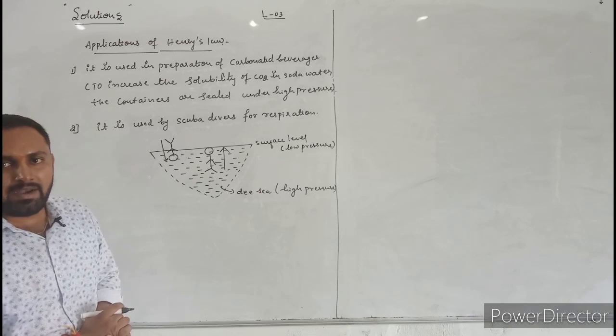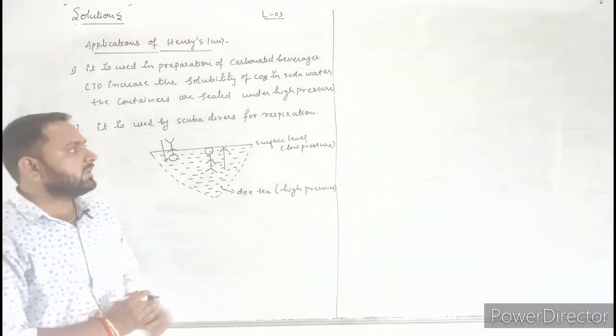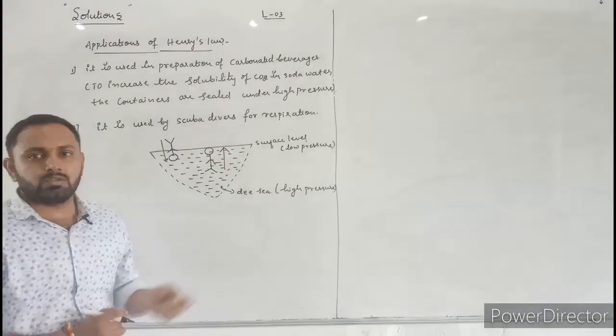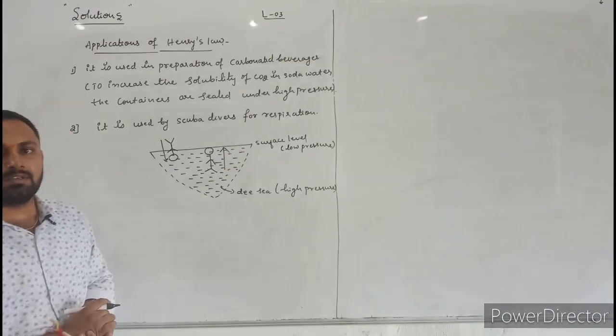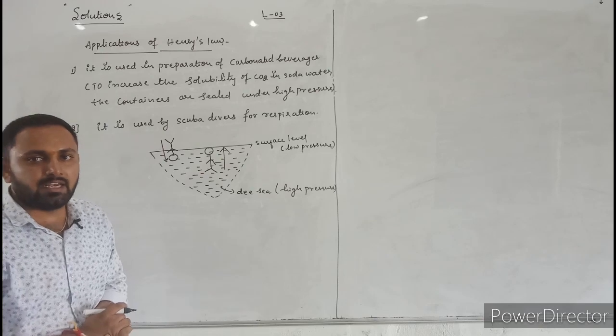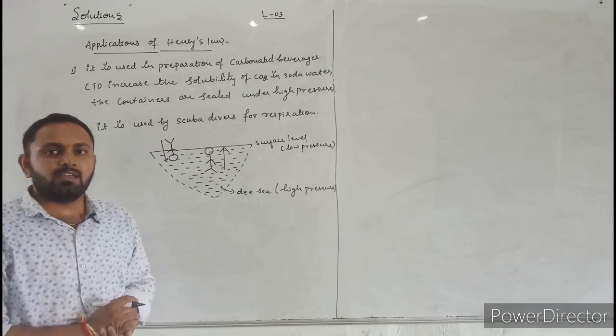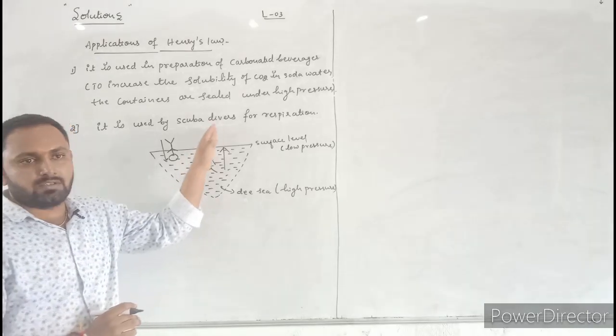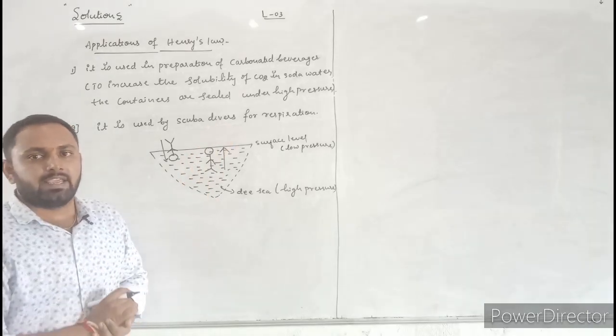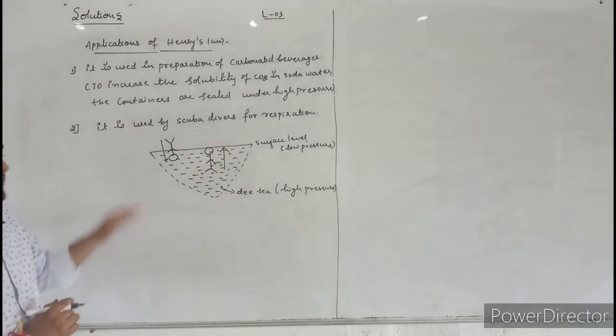To avoid bends, the scuba divers use oxygen which is diluted with helium. Why do they use oxygen diluted with helium? Because helium is the least soluble gas. That's why they use oxygen which is diluted with helium. Now I will write this in sentences.